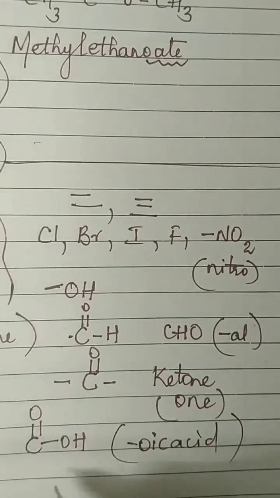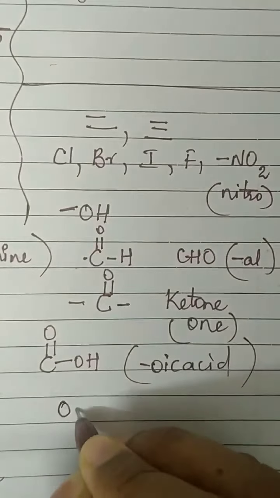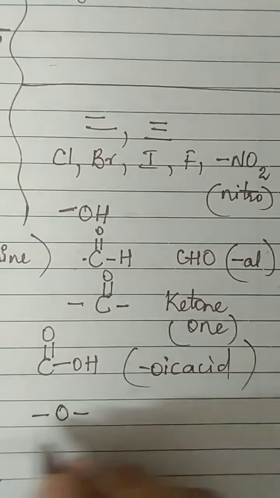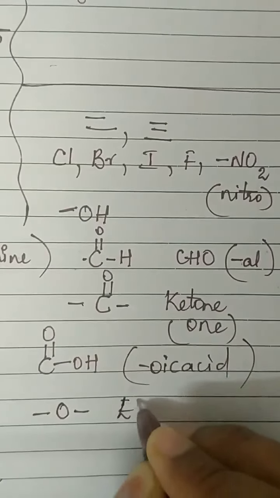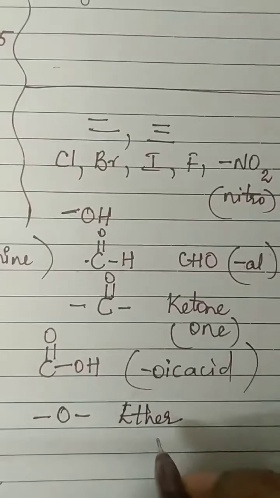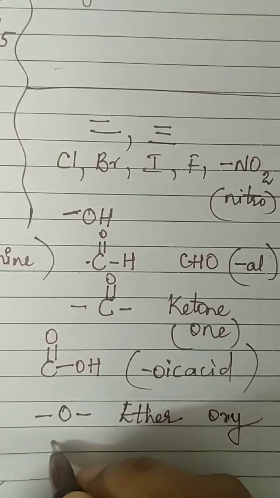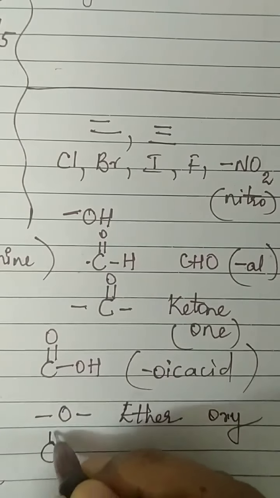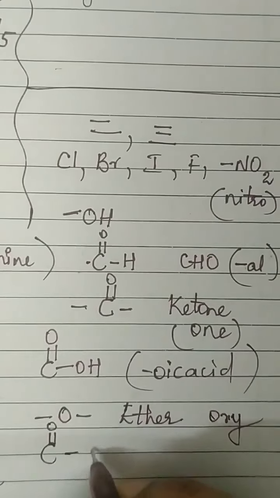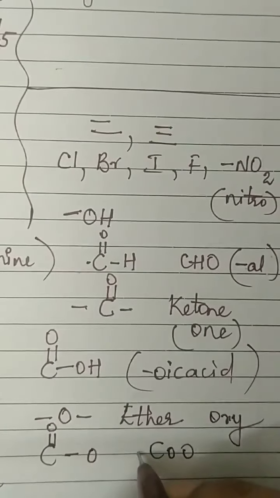Then we learnt about a very special two member, that is only oxygen and two alkyl groups. This is called ether. Okay. For ether you add oxy. And last we learnt about ester, where you have C double bond O and O. So this you can remember as COO.